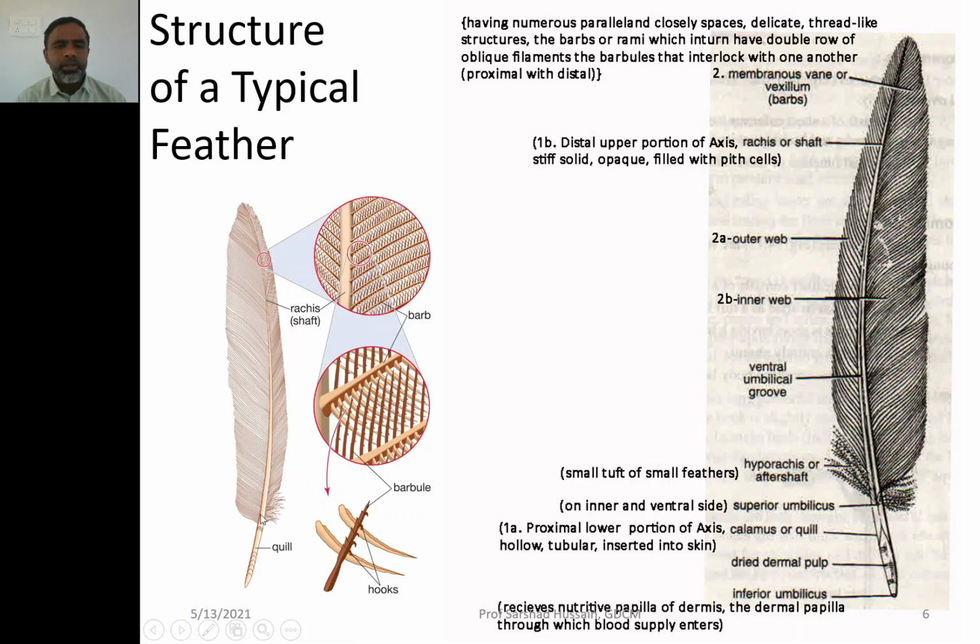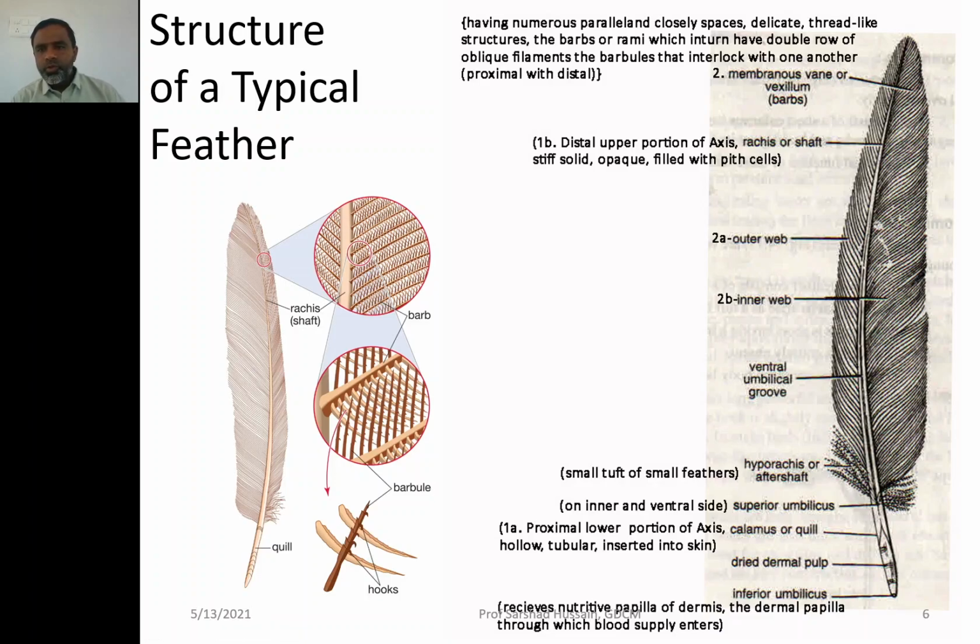Let us look at this picture. Here you can see that this is the rachis. These are the barbs that are coming out, the thick ones, and if you closely look at them, these thick barbs have the oblique filaments called the barbules. The barbules of the proximal and the distal barbs interlock with one another. So by interlocking, they form a very continuous surface which helps in flight also.